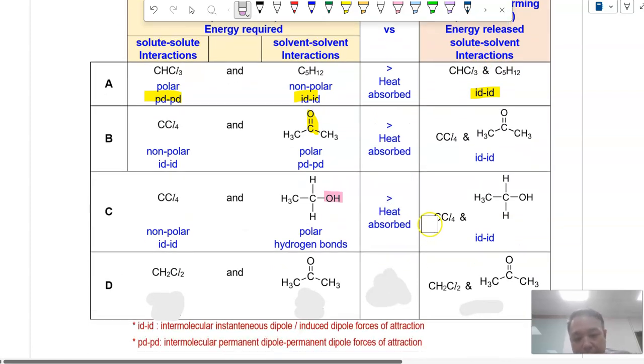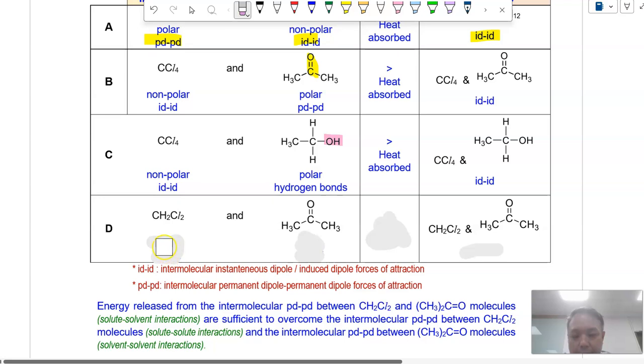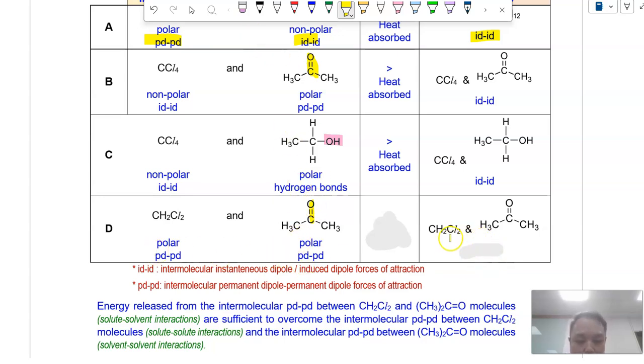Which brings us to the last option. CH2Cl2 is a polar molecule because you have two polar C-Cl bonds. Propanone, because of the C=O bond, is also polar. So both are polar and can form PDPD interaction. In this case, you have PDPD for the solid-solute, solid-solvent, and solvent-solvent interactions.